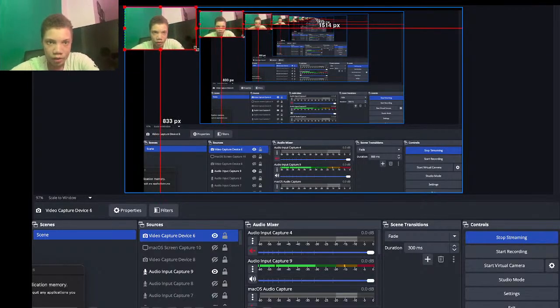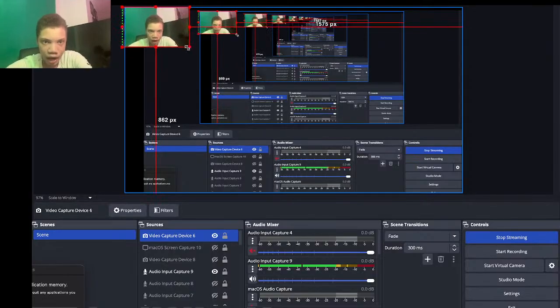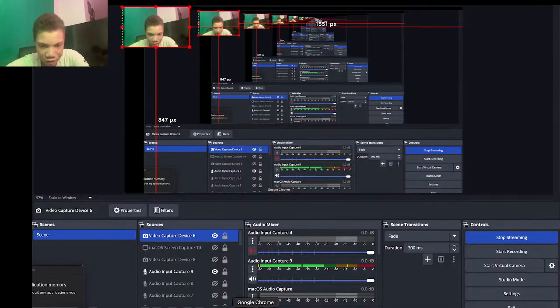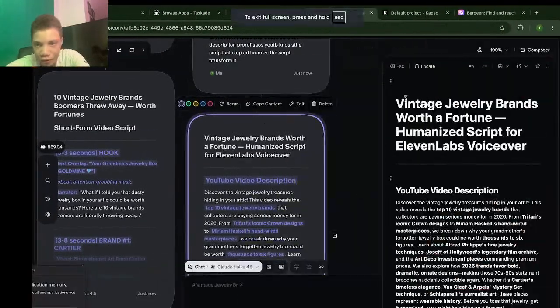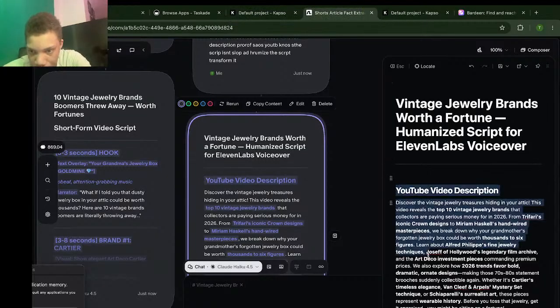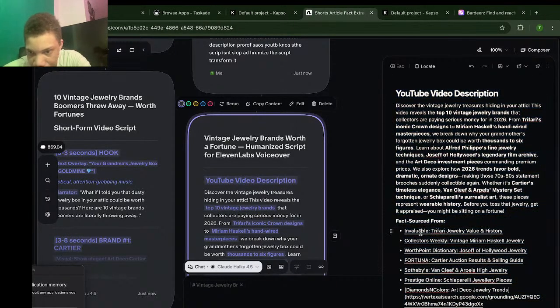So this is how I ideate, and this is what y'all are supposed to do to ideate. The whole ideation process is what I take when I'm finding ideas, making sure everything's right and it's good. You see, this is a human-written script. It's a new tool that I just found out about, and I'm showing you my whole ideation process. You see right here, this description and these are the source links that it actually went through and gained all these links from. So if we go here, we can see these links.